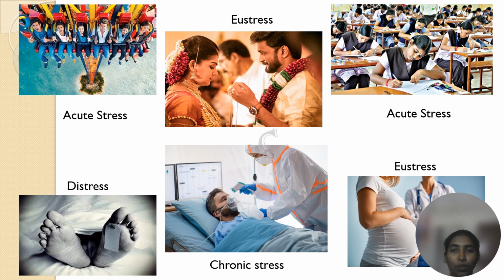That stress will be for a very short duration. It is not going to continue once the person ends the ride. The second one is eustress, marriage. It is a part of everyone's life and it is for the betterment. So it is eustress, a positive stress. The third one is acute stress.